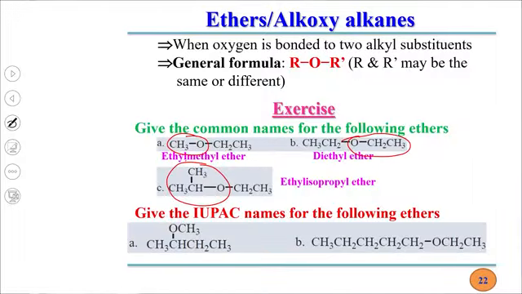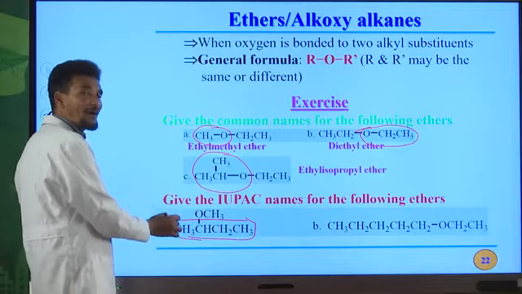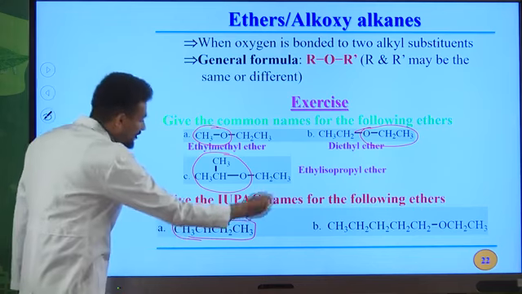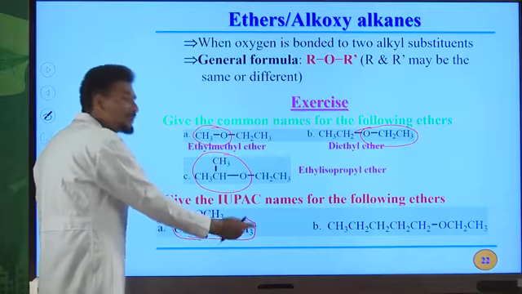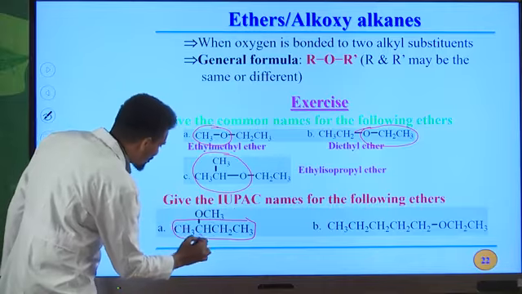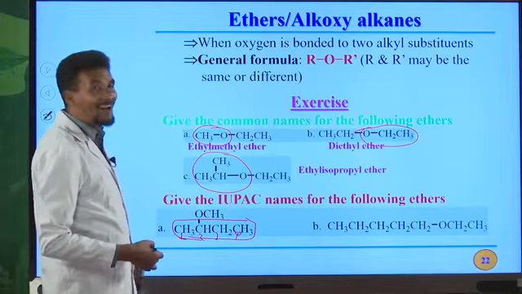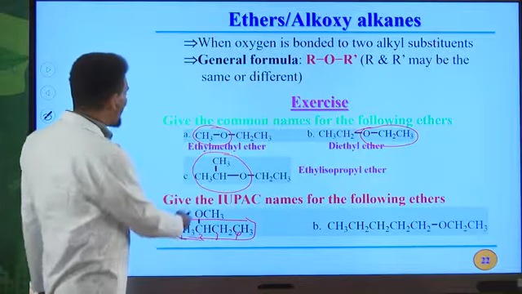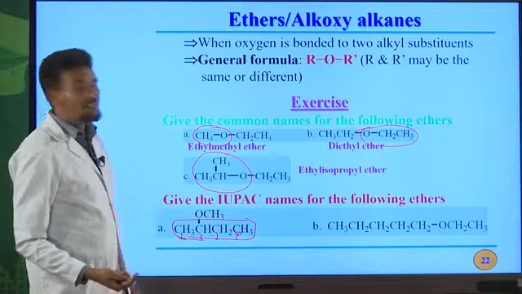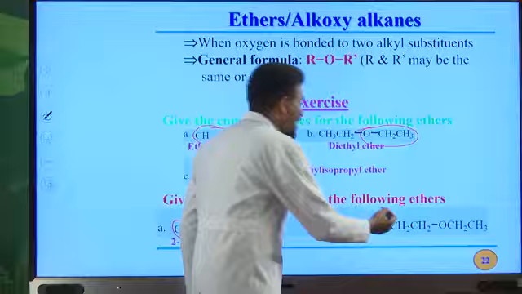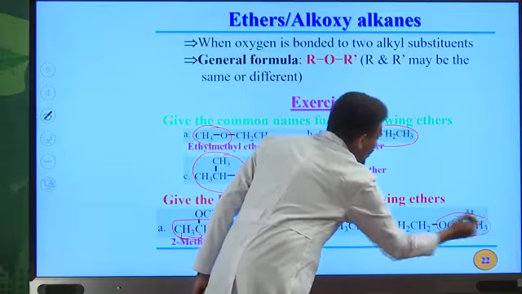So the first one is selecting longest continuous chain. The second one is numbering system. This one is longest continuous chain, and you must start from this one, from left to right. Why? Because this group is nearest to this carbon atom. But when you start from right to left, it is far from the end carbon atom. Therefore, this is on second position. This one is carbon number 1, carbon number 3, carbon number 4. The name of this alkane is butane. And we have methoxy group on the second position. Therefore, the IUPAC name for this compound is 2-methoxybutane.